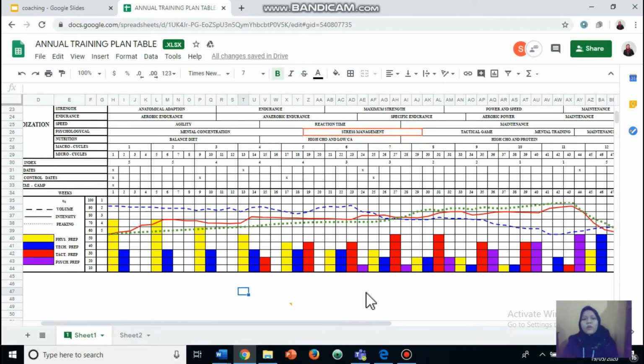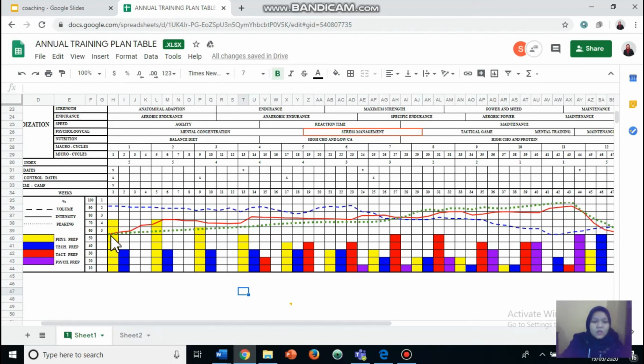Here I would like to explain about the graph, which shows where the peaking point and the taper point of the athlete training program are, and what the preparation of every week, every month is. As we can see here, the blue line is for the volume, red is intensity, and the green line is for peaking. This training program uses the linear method.